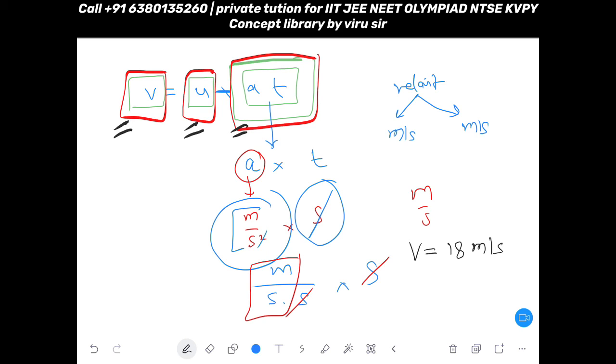Okay. So it means what? If you understand the physical feel of the question, in the beginning your car was at rest, and slowly speed started increasing, and after 9 seconds it became 18 meter per second.